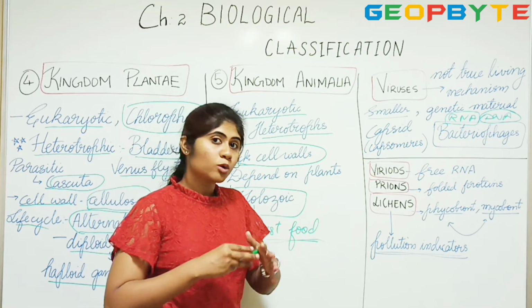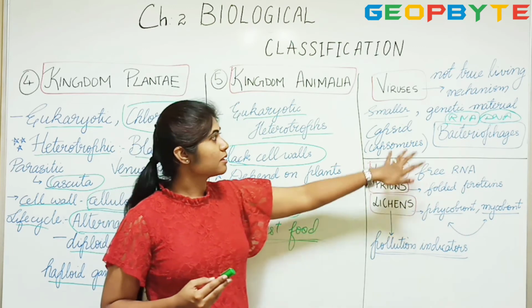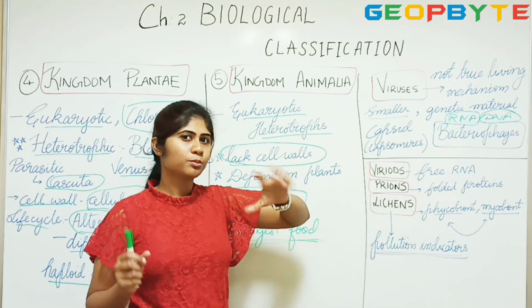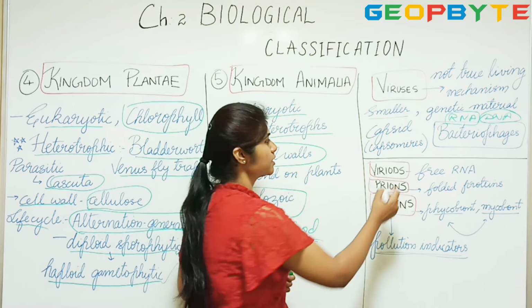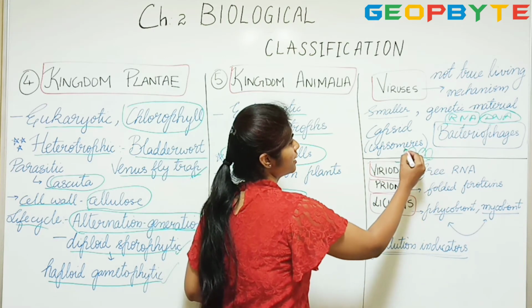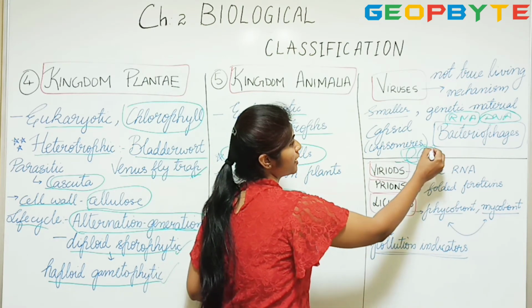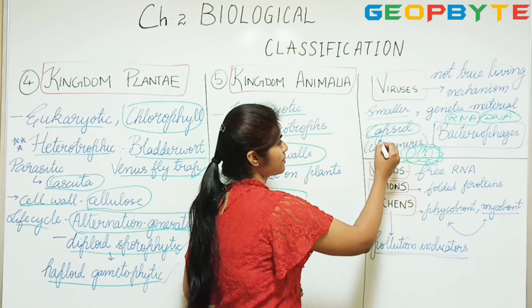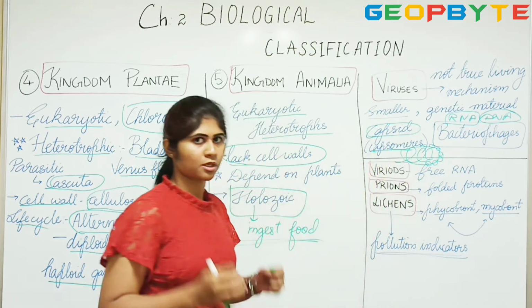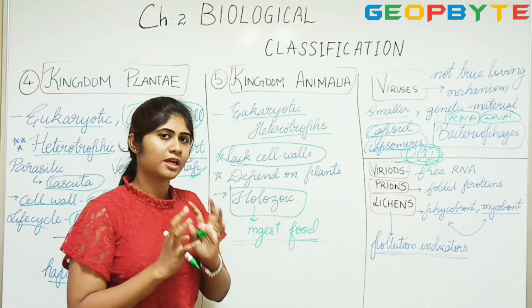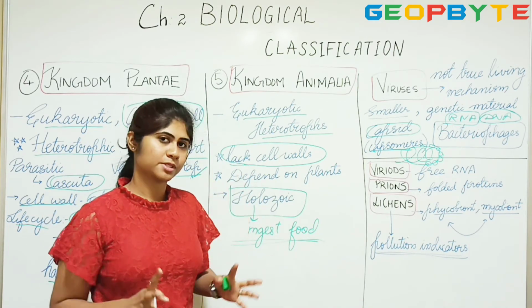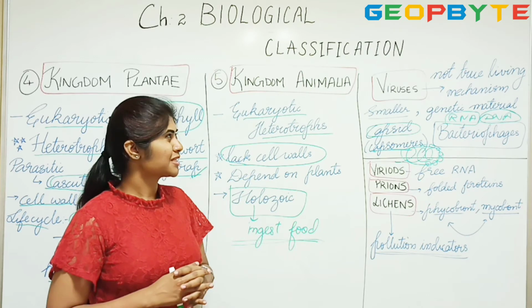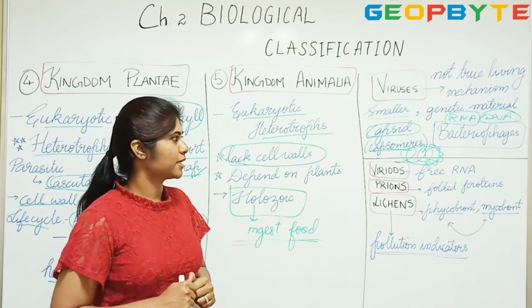And we have the outer covering, which is the capsid. Capsid is nothing but a protein. So if this is the genetic material, it's covered all over by the protein. So the subunits of this capsid are called as capsomeres. So all capsomeres together, which are proteinaceous, form capsid, that is the protein cover. So that's more or less the structure of a virus.